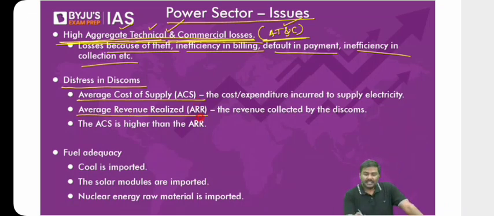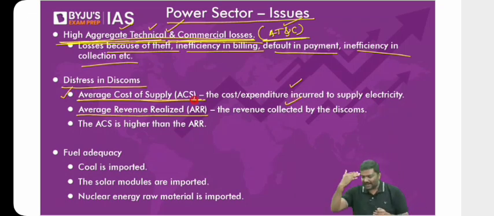What do you mean by this? I've written the statement. Let me explain this. Imagine you're a distribution company. You will purchase the electricity and you will supply electricity to me. A simple question to all of you: will you incur expenditure or not? You are a DISCOM. You will purchase electricity and supply it to me. Are you incurring expenditure? Yes. I will call this average cost of supply.